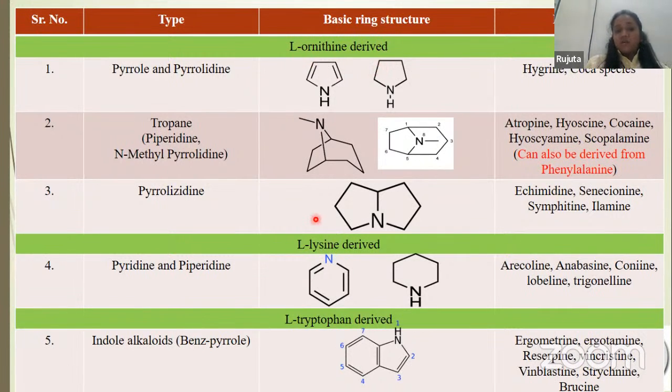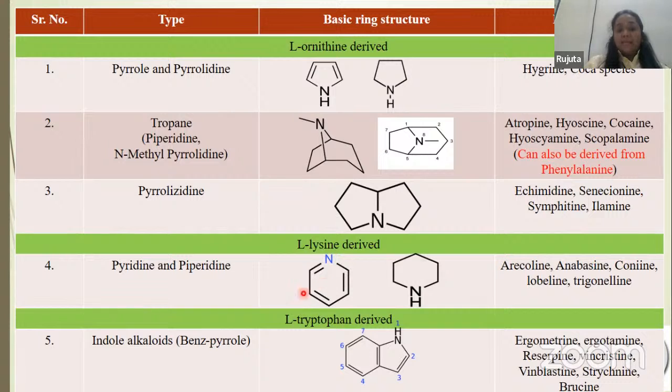Then tropane alkaloids, examples are atropine, hyoscine, cocaine, hyoscyamine, scopolamine. Then pyrrolizidine, examples are senecionine, heliotrine, symphytine.